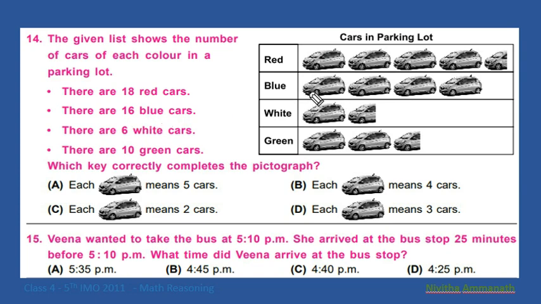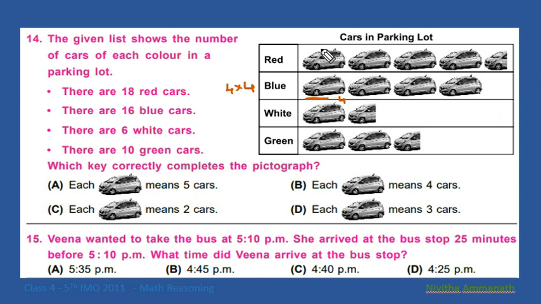So, 1 car represents 4 cars. 4 times 4 is 16. Here 4 blue cars, 4 blue cars, 4 blue cars. So, total 16 blue cars.